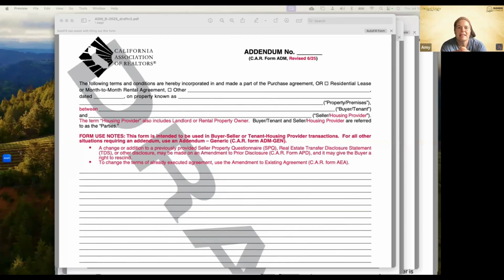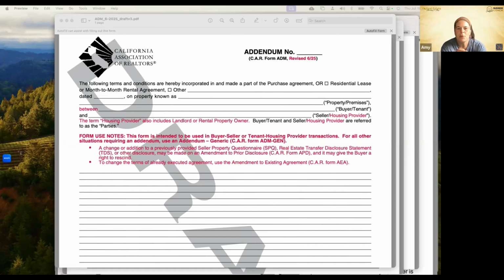And they added housing provider instead of landlord because we want to be politically correct. So just note they updated that terminology in here. They went through and updated that terminology on most of the other forms about a year ago. There's just some forms that remained with landlord on them. So this is an addendum between buyer or tenant and seller or housing provider. And then notice here it says the term housing provider also includes landlord or rental property owner. Okay, so just keep that in mind.